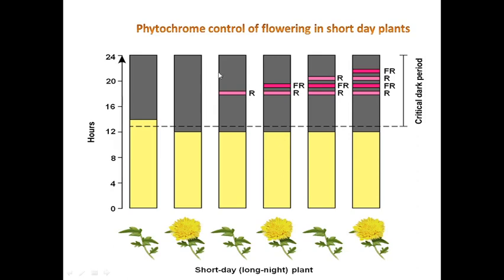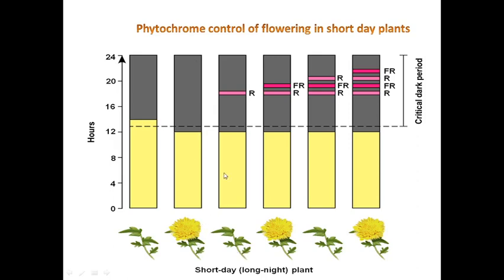Now let me tell you how phytochrome controls the flowering in short day plants. You see, these are not the ideal conditions for a short day plant to flower, because here the day length is longer than the critical photoperiod and the night is short. So the plant will not flower under these conditions. And here these are the ideal conditions for a plant to flower, because here the dark period is more than the critical photoperiod. So the plant will flower under these conditions.